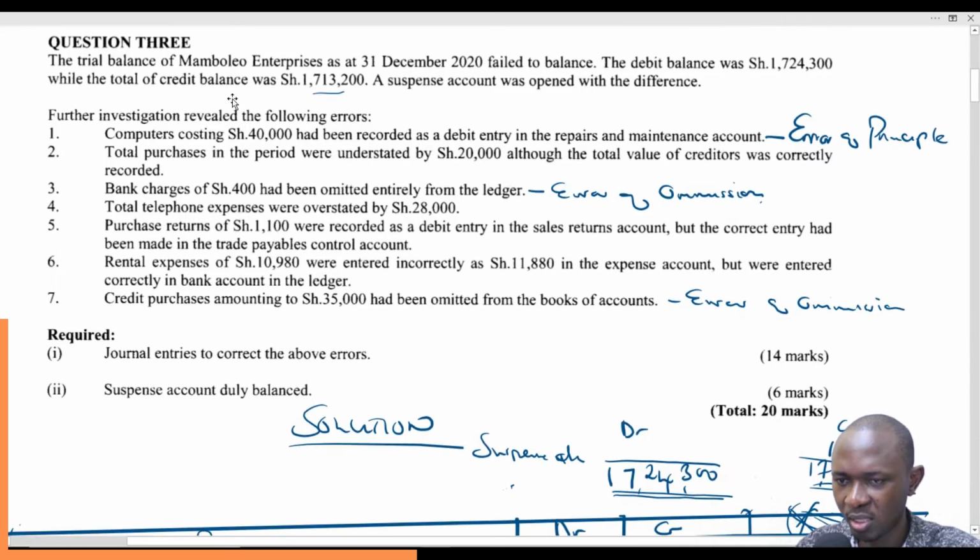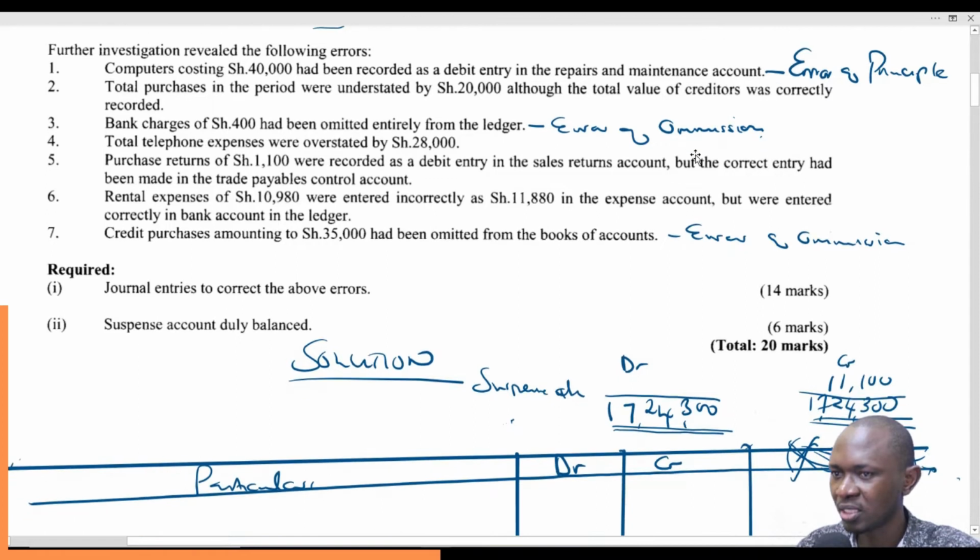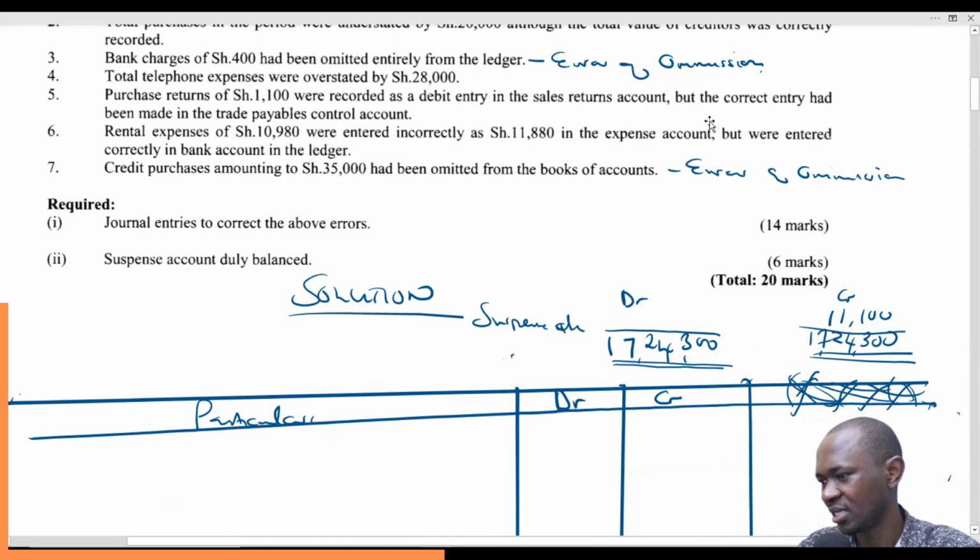Journal entries to correct the above errors. So number 1, computers costing 40,000 had been recorded as a debit entry in the repairs and maintenance account. Now computers are assets and these are expenses. That's why we said it's an error of principle, wrong class. It's in the correct side, that is the debit side, but wrong class. Computers are assets and these repairs and maintenance are expenses.